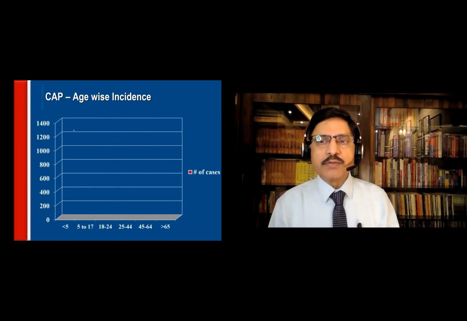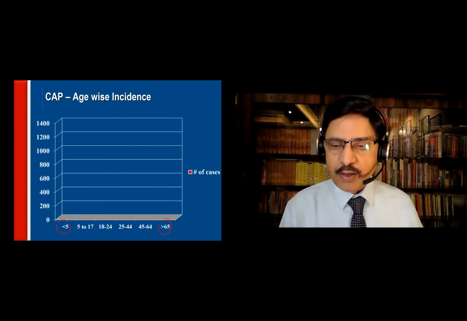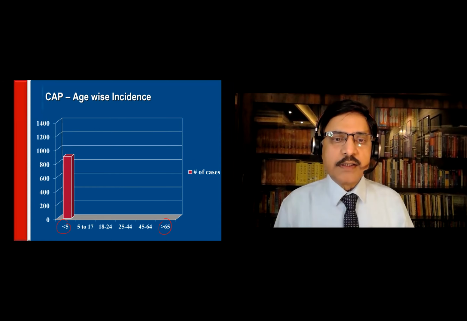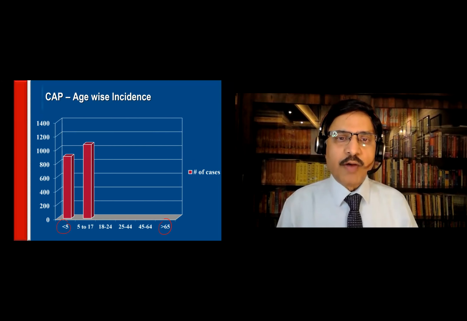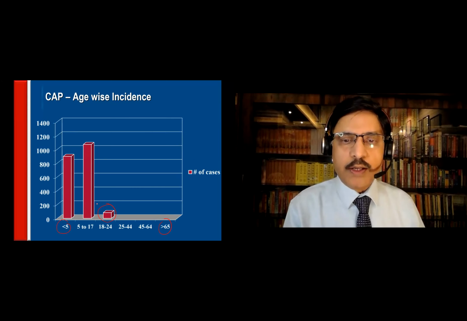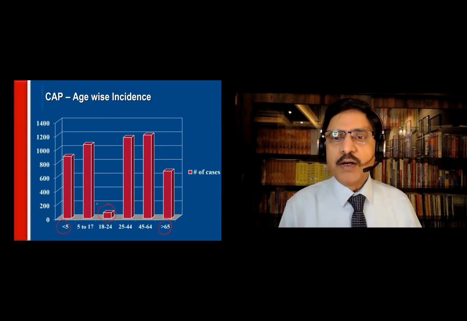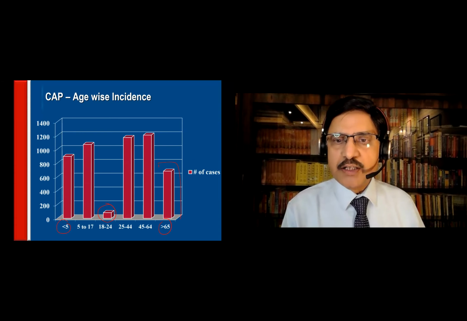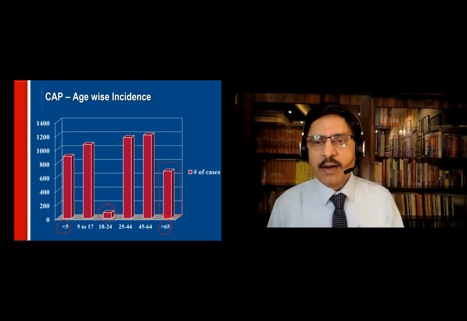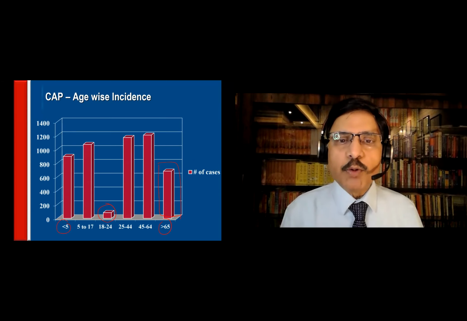Just look at the age-wise incidence. Less than 5 and more than 65. You see, the incidence is more in those less than 5. 5 to 17, slightly more. Then 18 to 24 is the lowest. 25 to 44, 45 to 64, and more than 65. The bar is smaller there because the population in this age group will be lesser. But this is about the incidence.